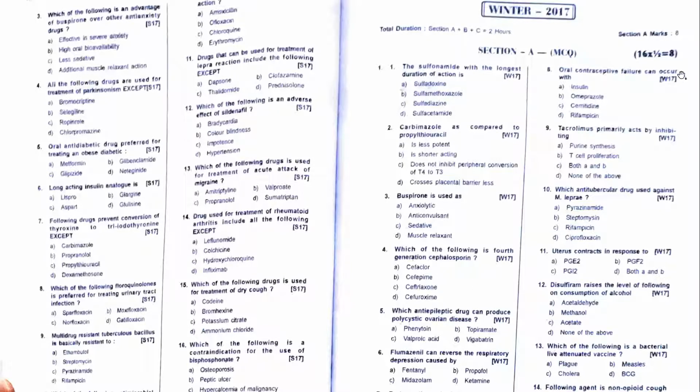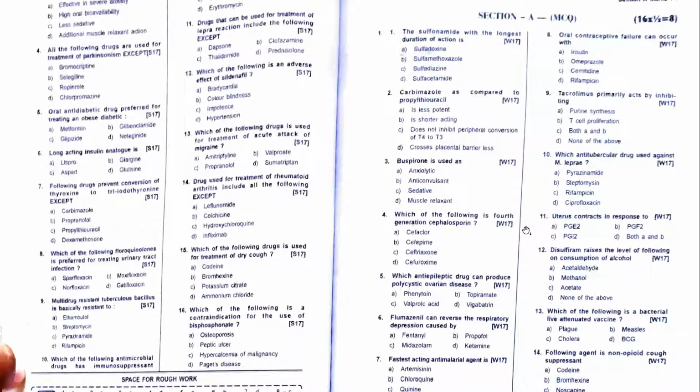Oral contraceptive failure. Oral contraceptive failure can occur if you have drugs which will induce its metabolism. OCPs are generally not given with rifampicin because rifampicin is an inducer. Cimetidine inhibitor, omeprazole inhibitor, insulin no action.